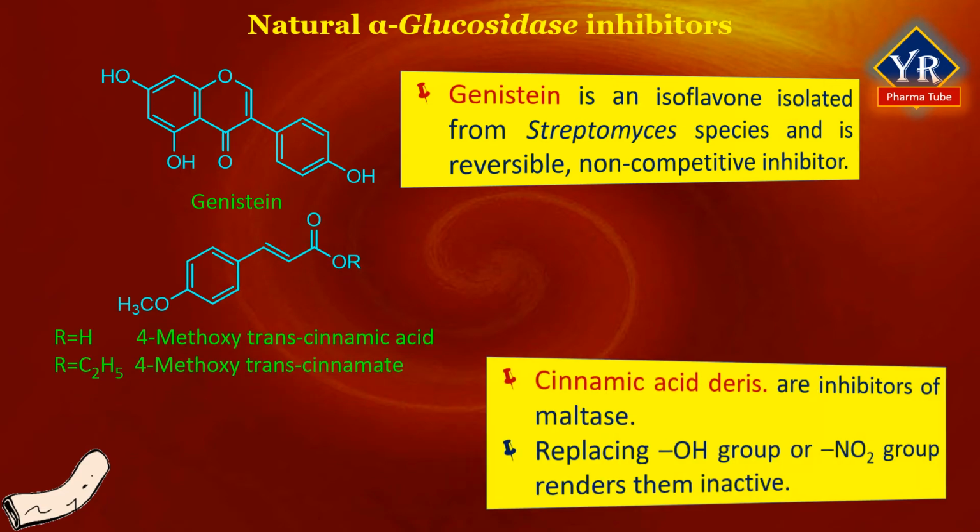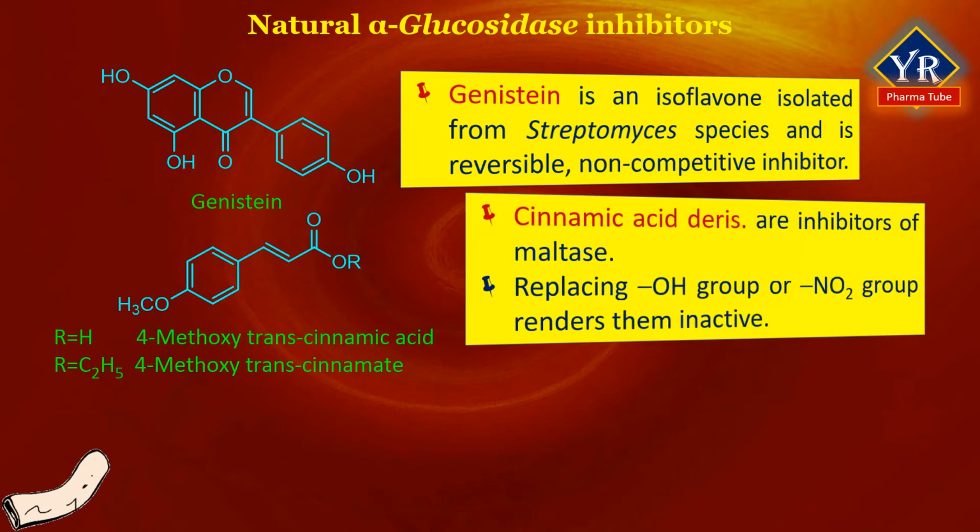Some cinnamic acid analogues of particular interest have been isolated from the rhizomes of Kaempferia galanga. A 4-methoxy trans-cinnamic acid and its corresponding ethyl ester are inhibitors of maltase. Both of these methoxy derivatives of cinnamic acid showed improved enzyme inhibitory activity, but replacing the electron-rich hydroxyl groups of the molecule or introduction of an electron-withdrawing nitro group renders them inactive.